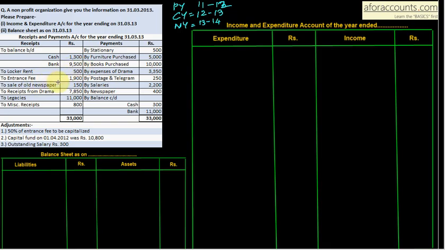locker rent, entrance fee, sale of old newspaper, receipts from drama, legacies 11,000, miscellaneous receipts. What is legacies?